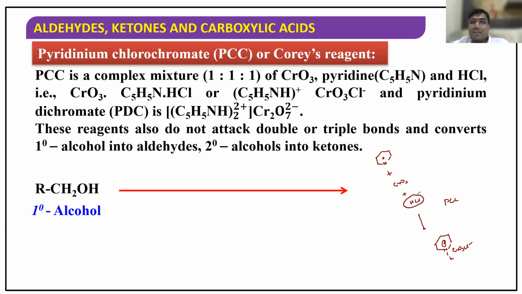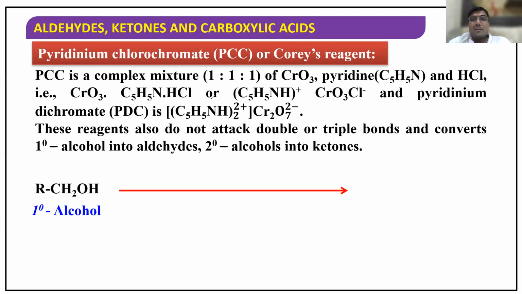This is in acidic media, and it is a mild oxidizing agent. Now PDC means pyridinium dichromate. Add CrO3 and water and you get pyridinium dichromate, with the dichromate Cr2O7. PDC is in aqueous media, whereas PCC uses acidic media. That is the basic difference, and both have the same function.